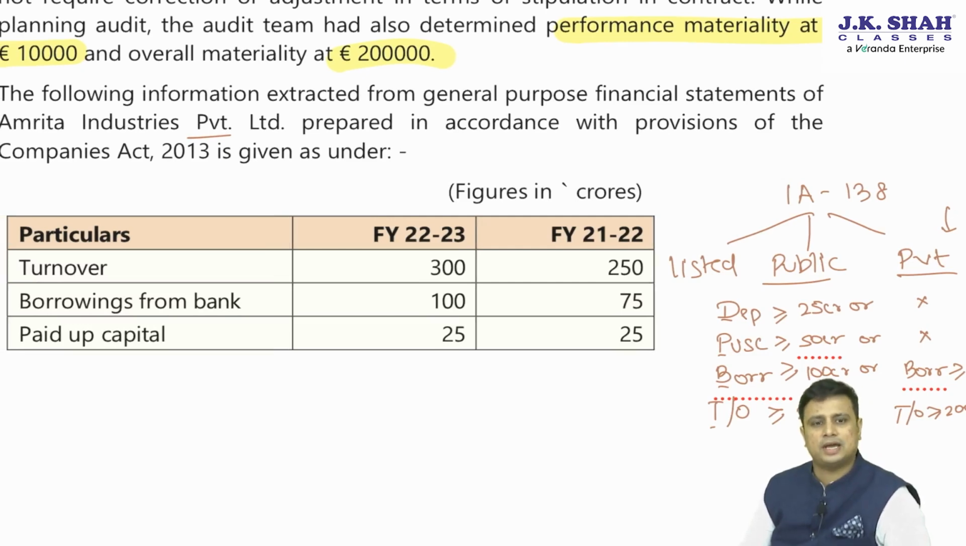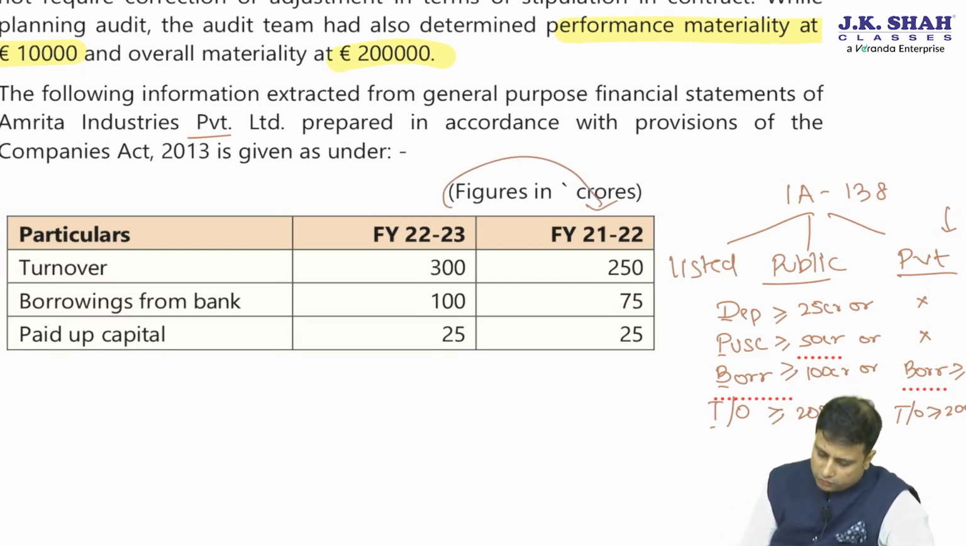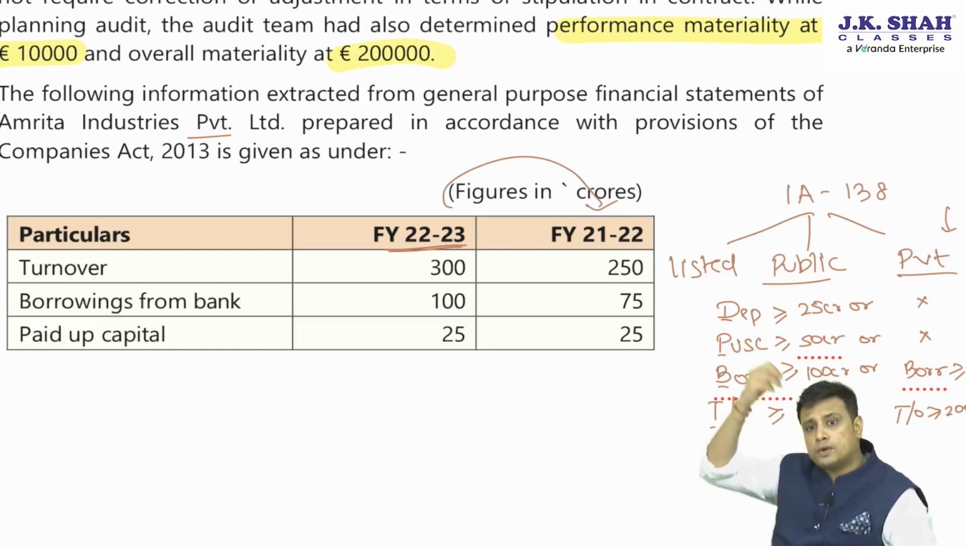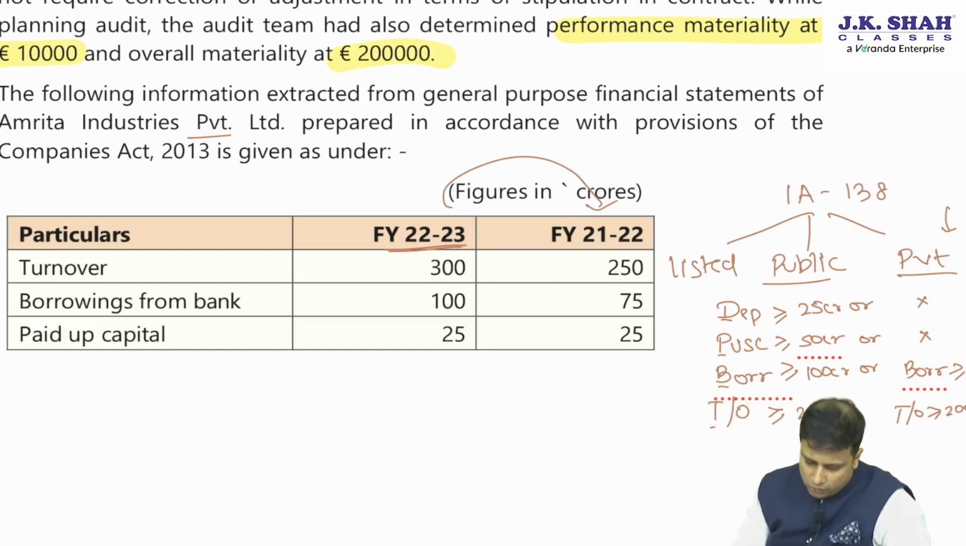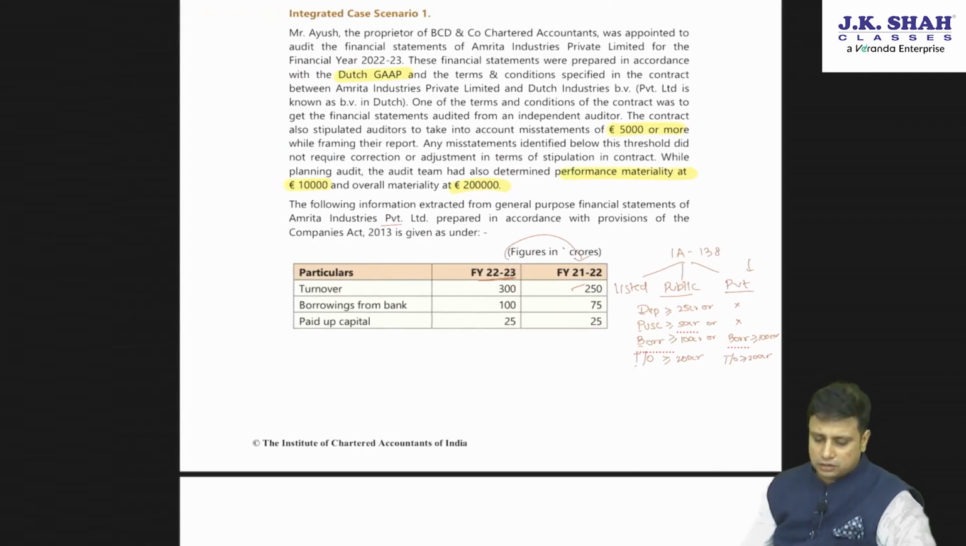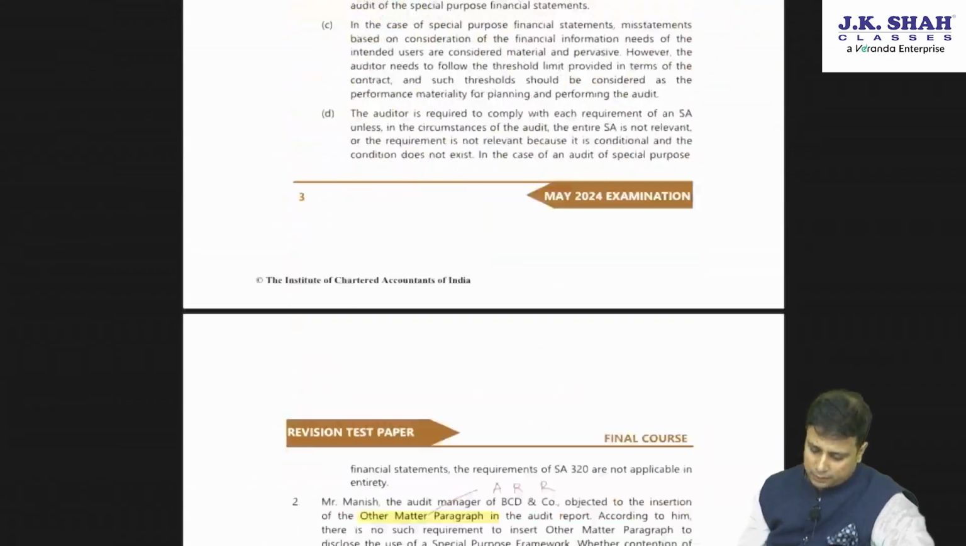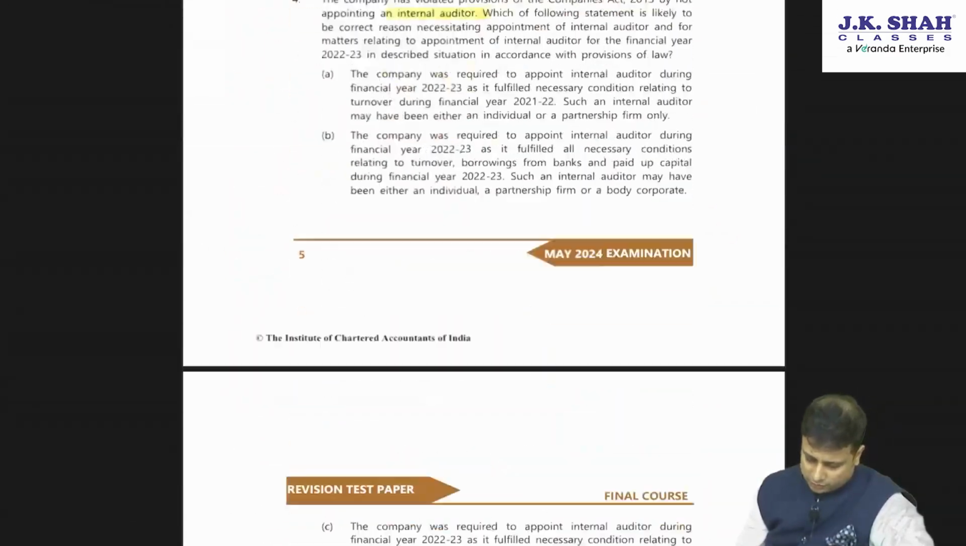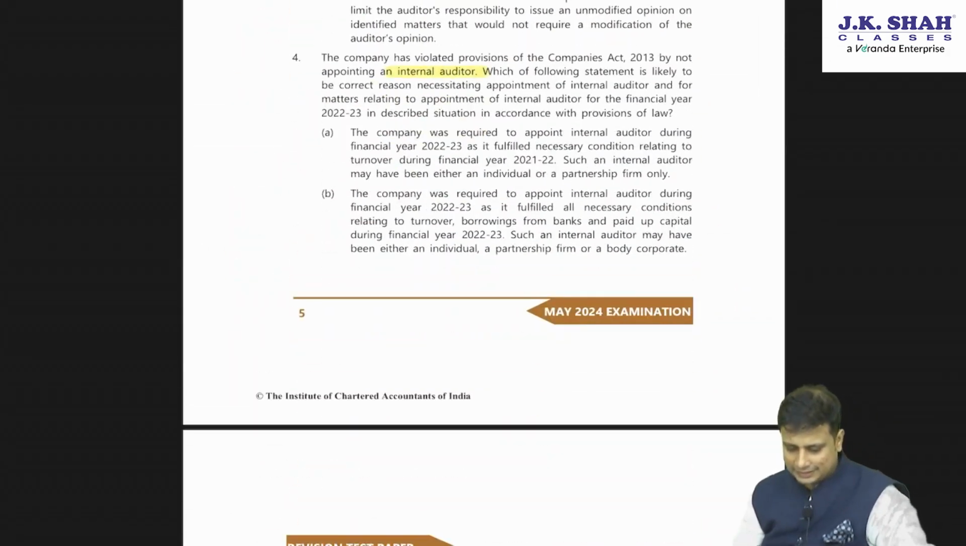So, whenever we check applicability, we will check the figures of the previous year. So, here, if we talk about 22-23, we will not talk about the figures of the current year. We will talk about the figures of the previous year. Now, though the borrowing is less than 100 crores, is the turnover greater than 200 crores? Yes. So, in this case, internal audit is going to be applicable. Let us go to question number 4.